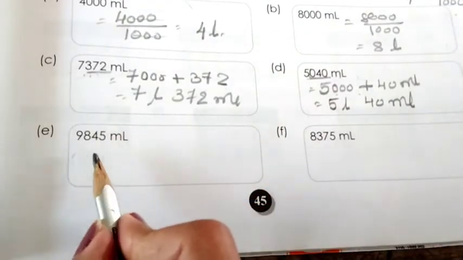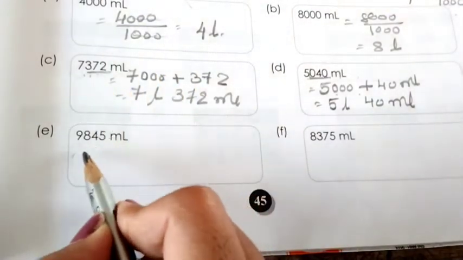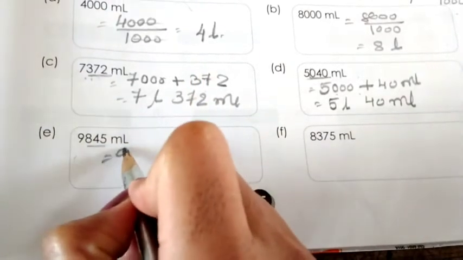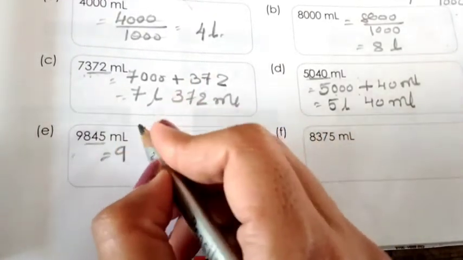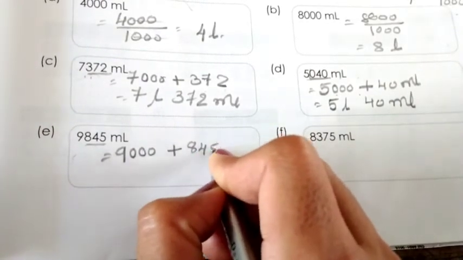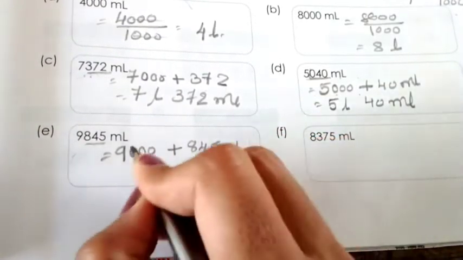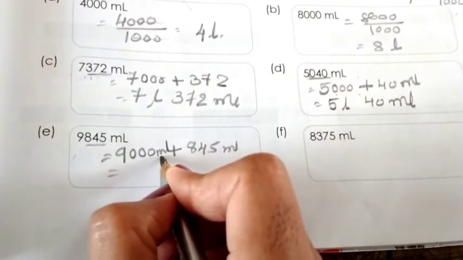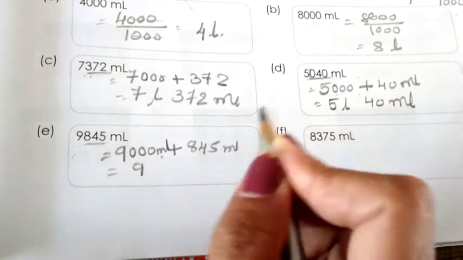Now 9845 milliliter. So last 3 are in milliliter. So what we will write? 9 and instead of this 3 digit we will write 845. Here you can write milliliter, here also milliliter. So to convert milliliter into liter, we'll divide by 1000.